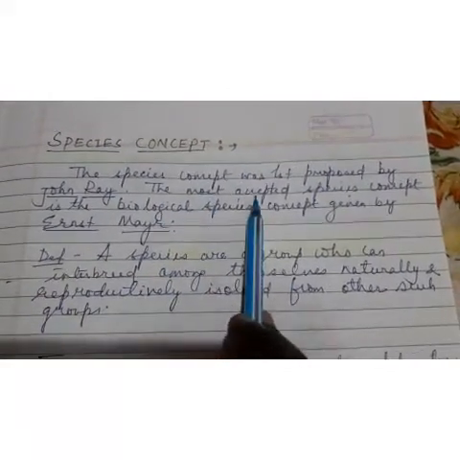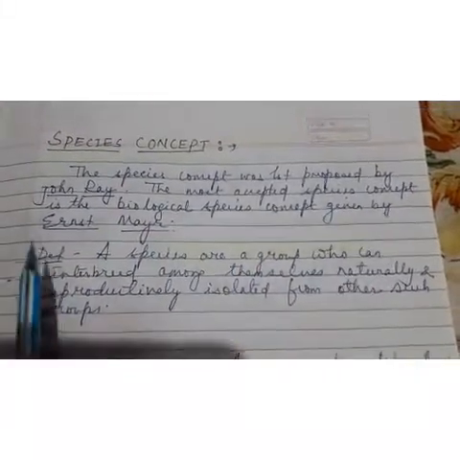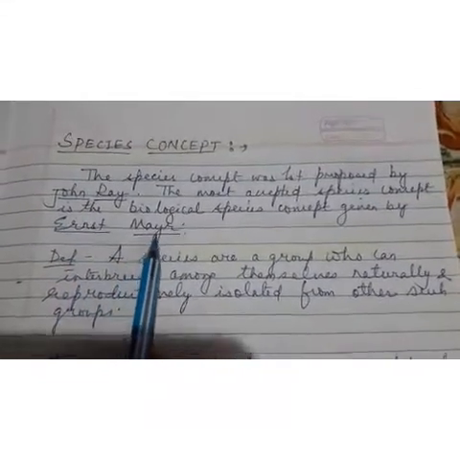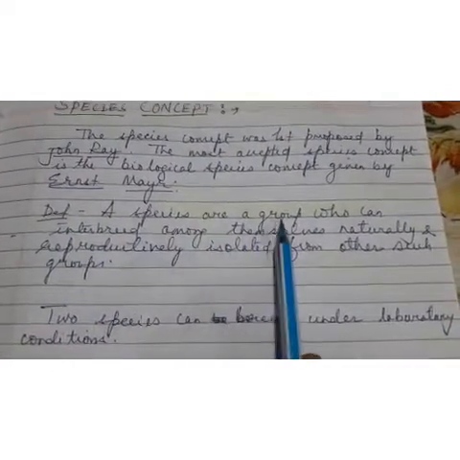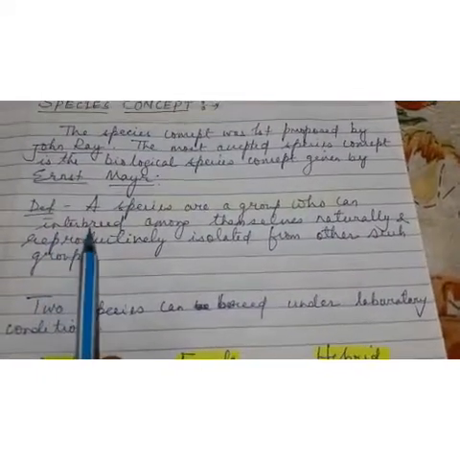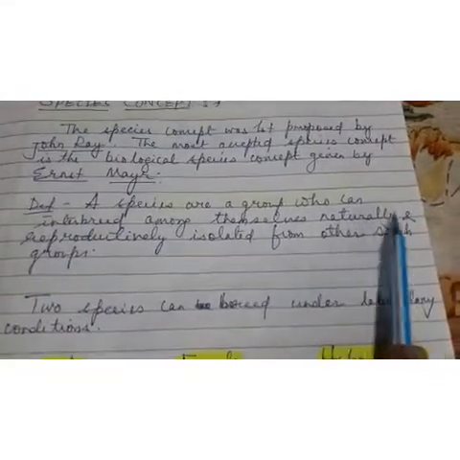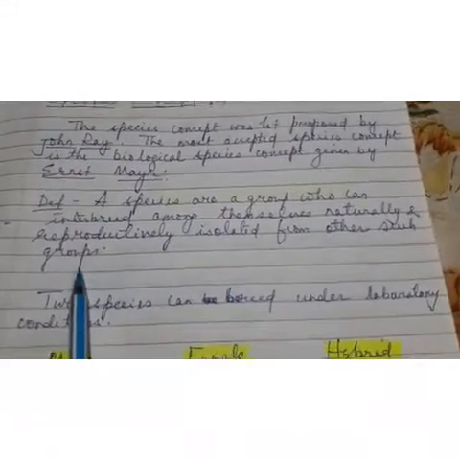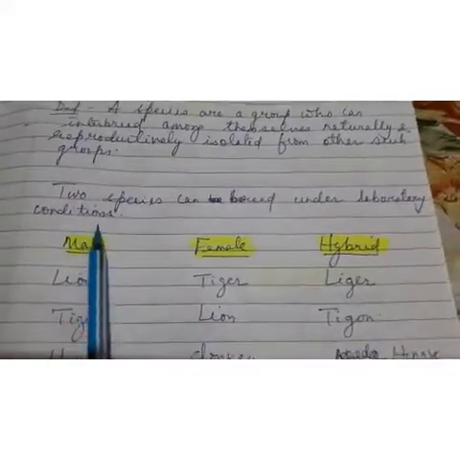The most accepted species concept is the biological species concept given by Ernst Mayr. Definition of species: a species is a group of organisms that can interbreed among themselves naturally and are reproductively isolated from other such groups. Two species can breed under laboratory conditions but not naturally.